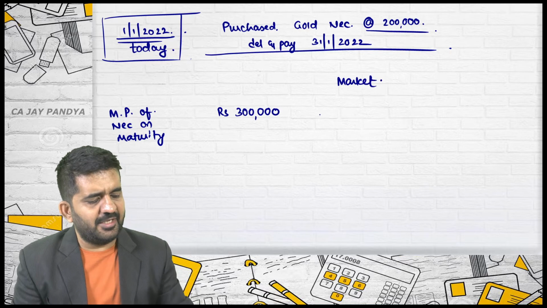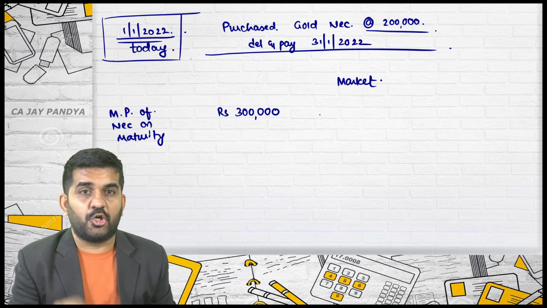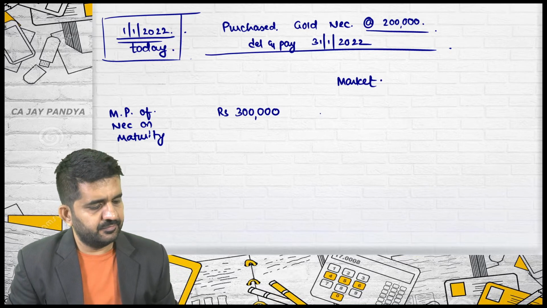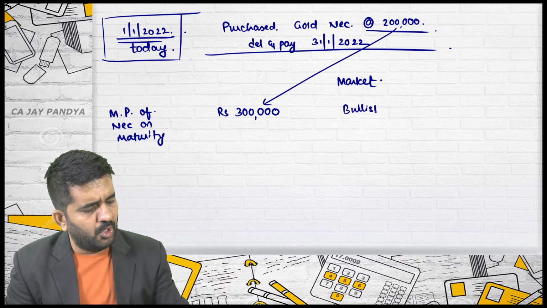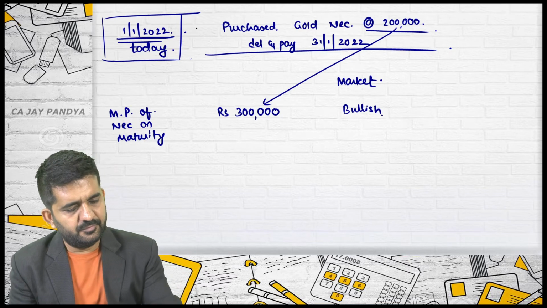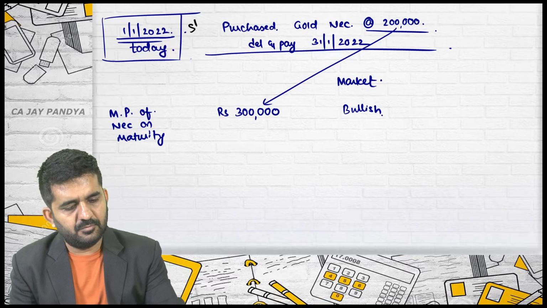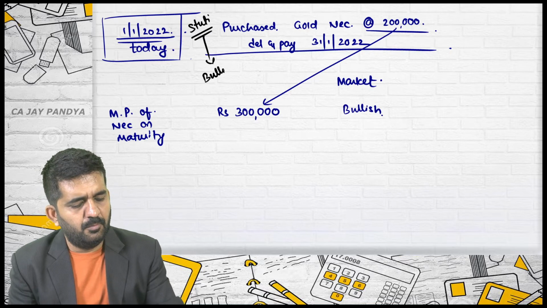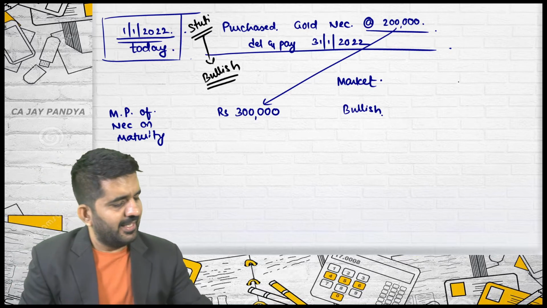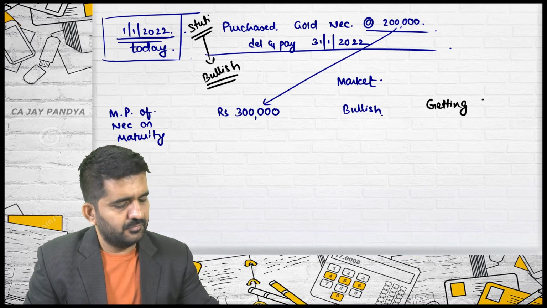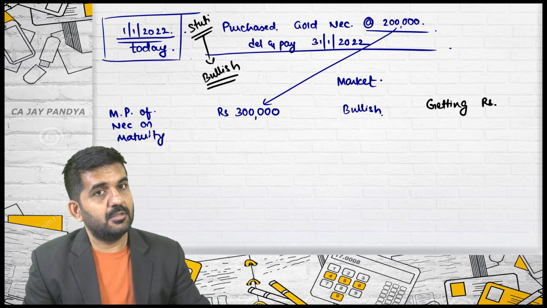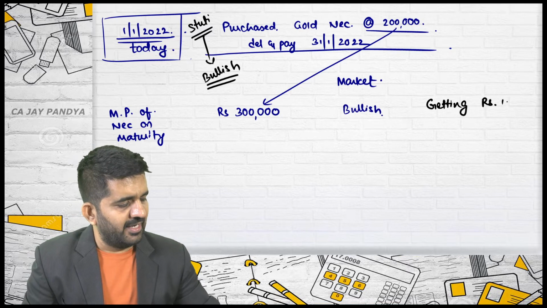One, is the market bullish or bearish? Market, not you. Market is bullish. Tell me about you also. I will get 1 lakh rupees. I am also bullish. Alright, you are also bullish and you will be getting rupees 1 lakh.